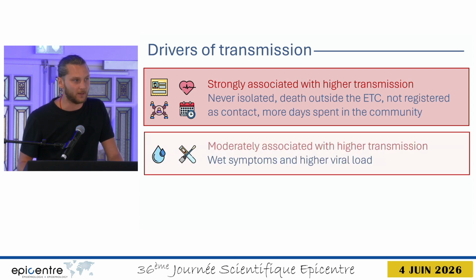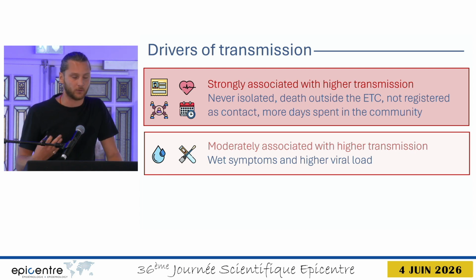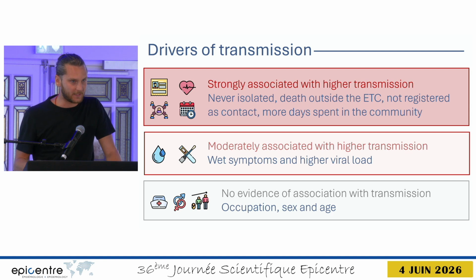Now, variables which are proxies for severe disease, such as wet symptoms or higher viral load, are also associated with higher transmission, but to a lesser extent. Finally, we could not find any evidence of an association between increased transmission and the occupation, including a transport occupation or healthcare workers, but also sex and age.